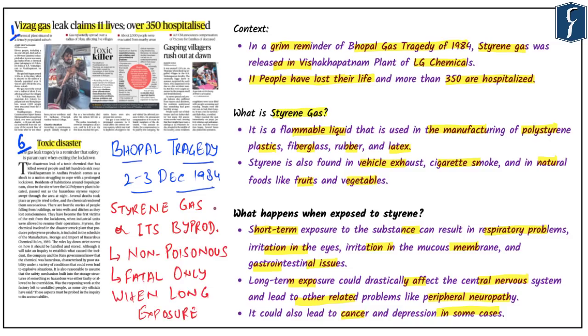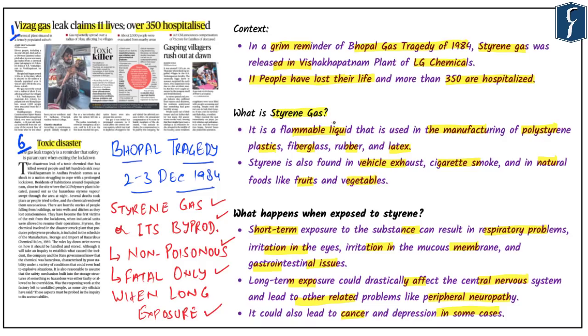Now, another thing that you need to understand about this tragedy is that styrene gas or any of its byproducts might have caused this kind of problem. At the same time, it is maintained that styrene gas is non-poisonous in nature. It can become fatal only when the exposure is for a very long duration. And hence, in this context, more study is being done.